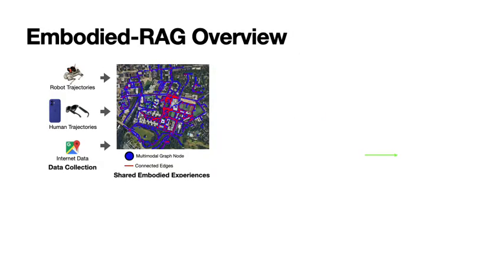This led to our research, Embodied RAG. The proposed method begins by collecting multimodal trajectories and logging them into a topological graph, where the nodes contain information such as time, locations, and sensor data, and the edges represent traversable paths between the nodes.